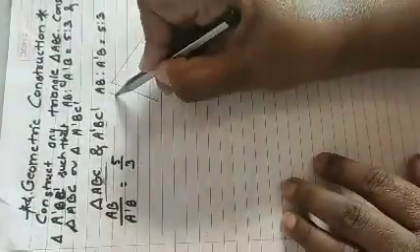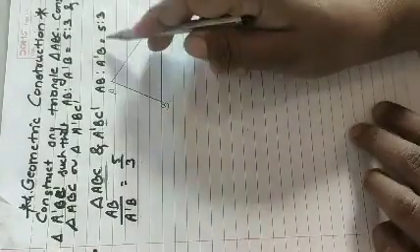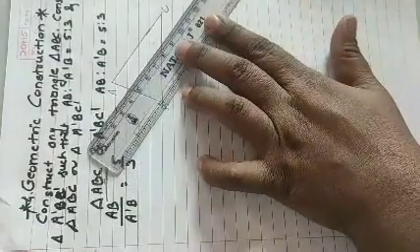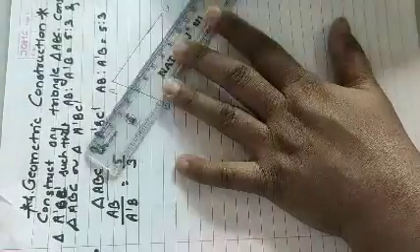B is a common vertex, so it will come here, and the other triangle, A dash B C dash, may be inside this triangle in the ratio 3:5.